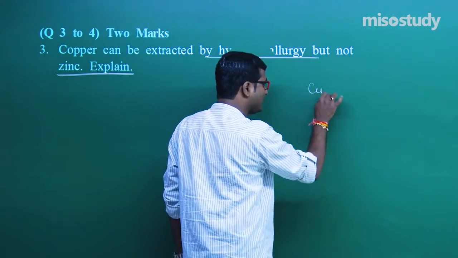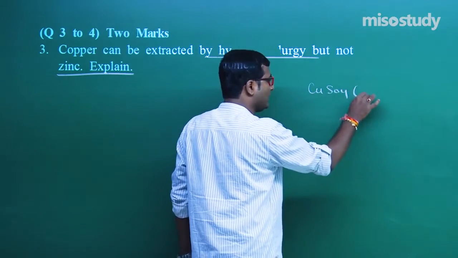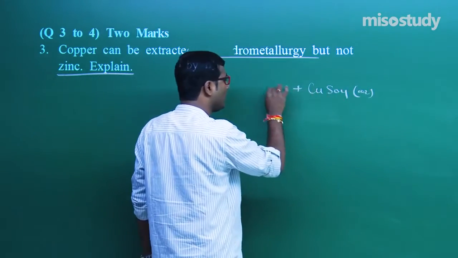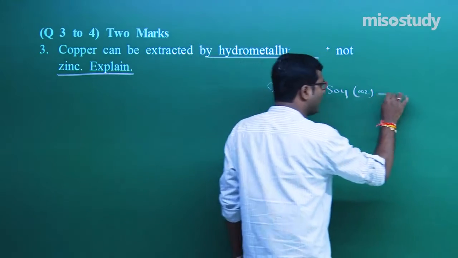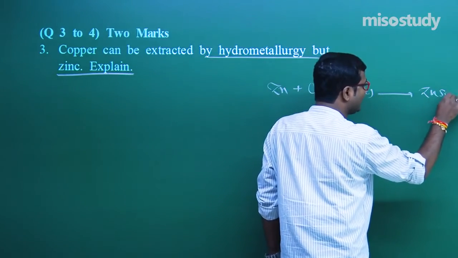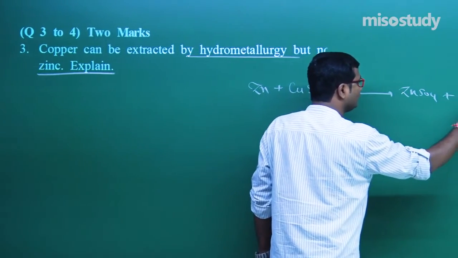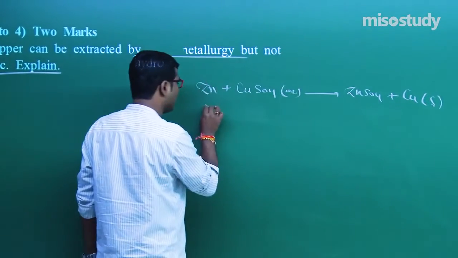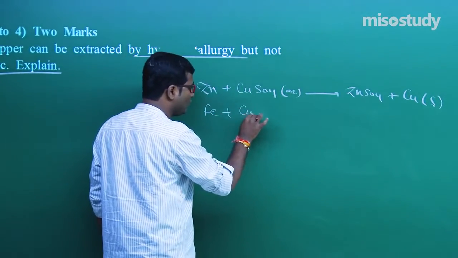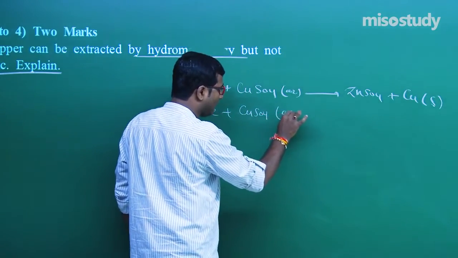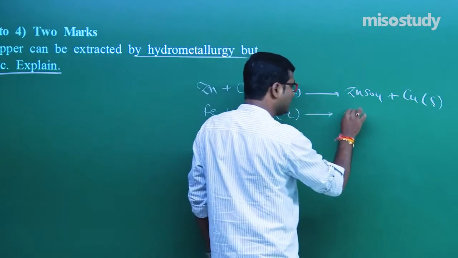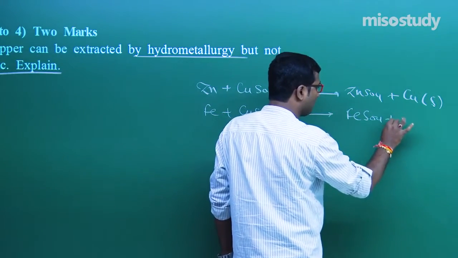If I write here CuSO4 plus Zn, then what will happen? It gives you ZnSO4 plus Cu. If I write Fe plus CuSO4 aqueous, it gives you FeSO4 plus Cu.